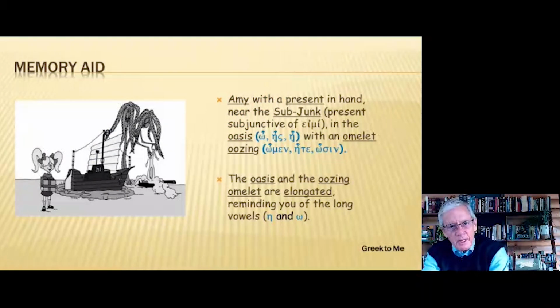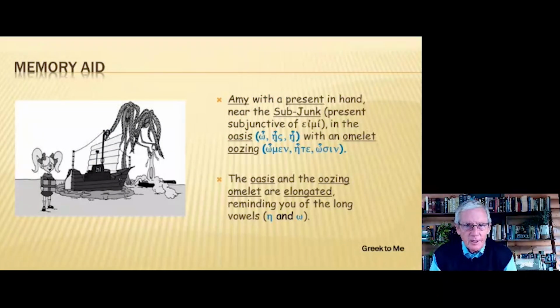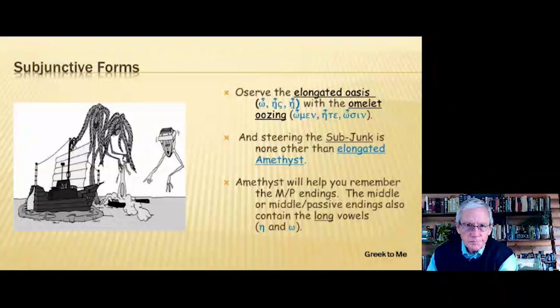So here's our picture. Amy with a present in hand near the subjunctive. So present subjunctive of eimi. And you'll see the oasis there with an omelet oozing. Those are the endings. O, es, e, omen, ete, osi. And you'll see the oasis and the oozing omelet are all elongated. And that's to remind us of the long vowels, eta and omega.